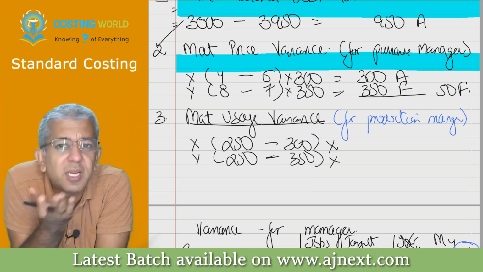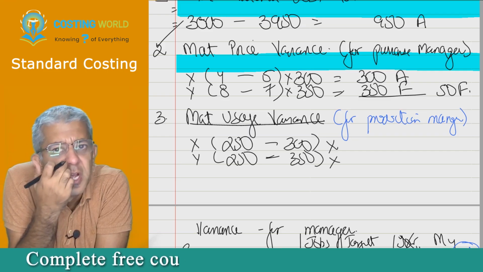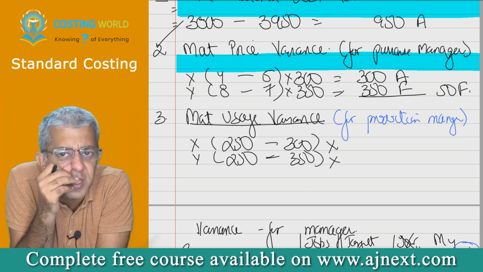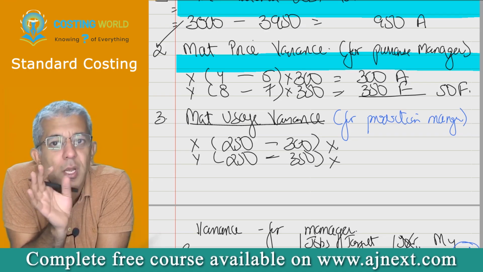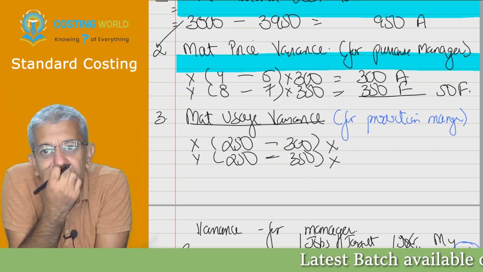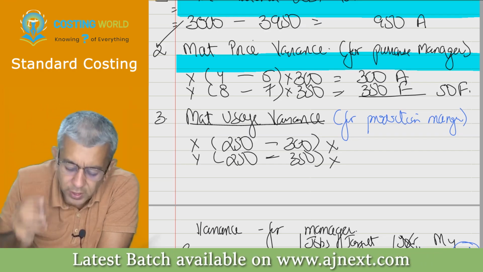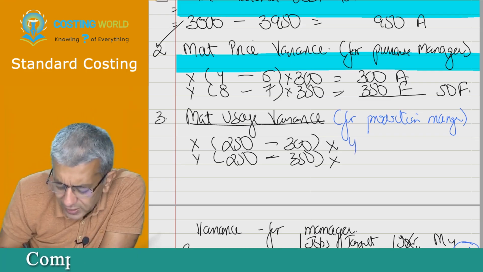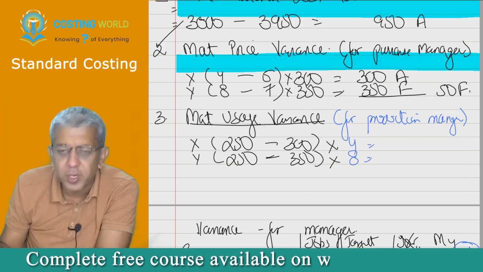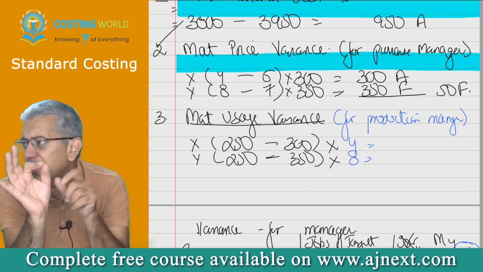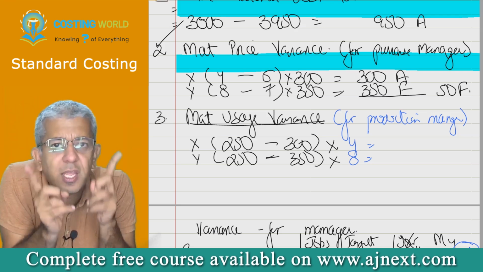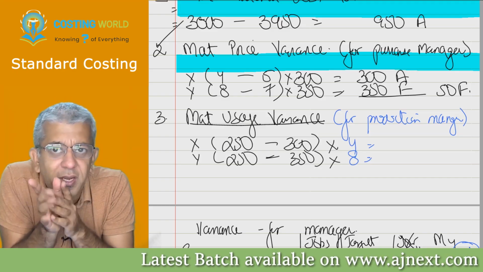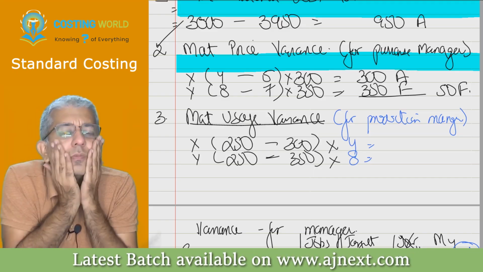But this is quantity analysis. I want rupee analysis here. So multiply by some particular rate. Now, all of you will have only one answer. Tell me, this is the production manager. Tell me, I should multiply by which particular rate, beta? 4 and 8. In any case, 5 and 7 is no longer there. But I think it is common sense that you should be taking 4 and 8. Can we say it is a common sense thing that efficiency or inefficiency of one manager should not affect the variance of the other manager, no?